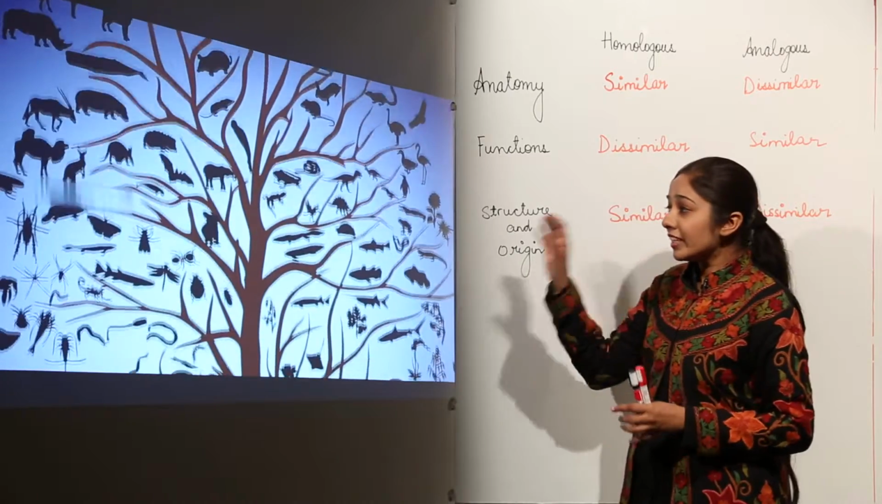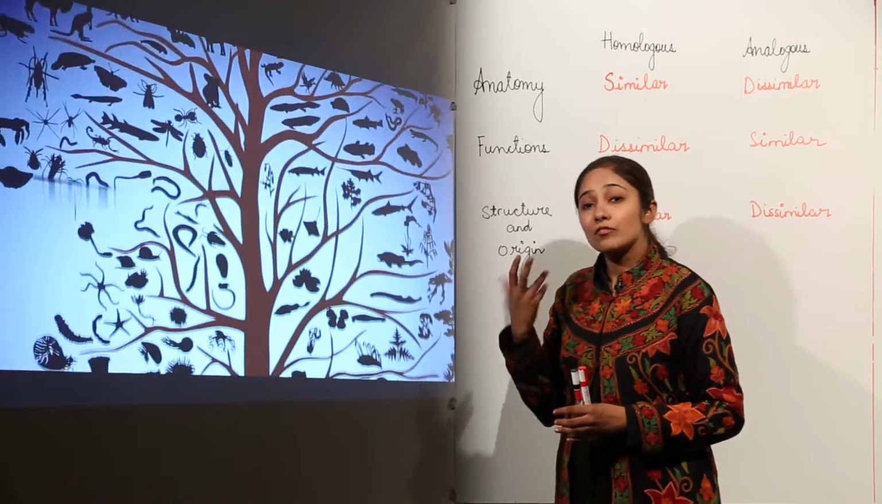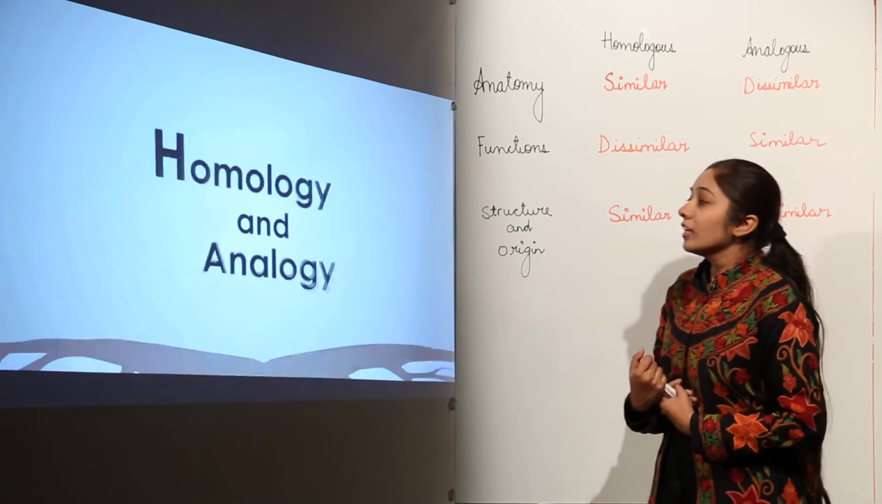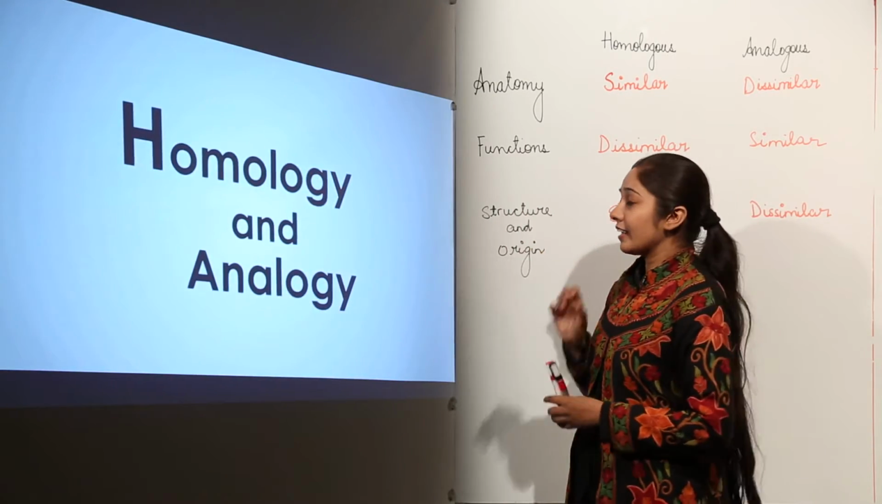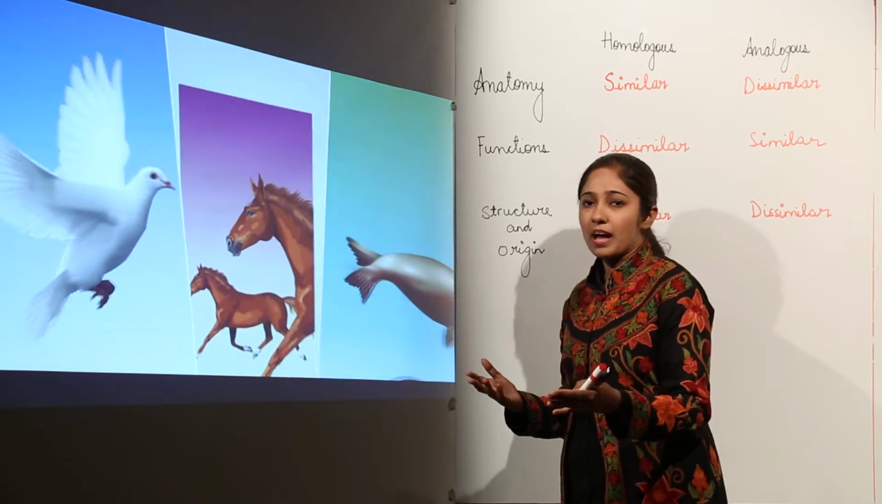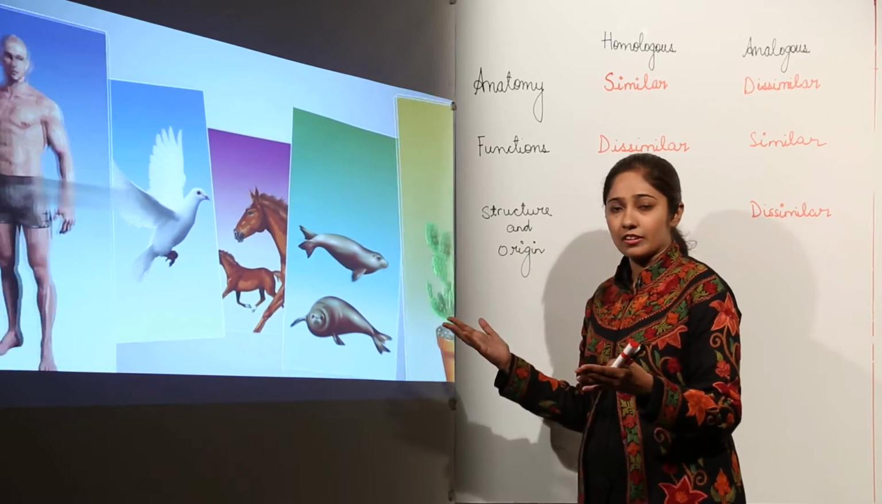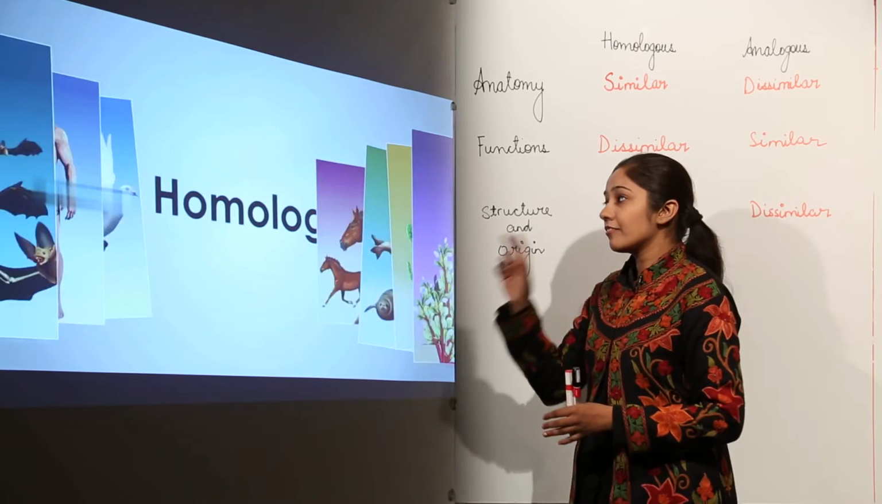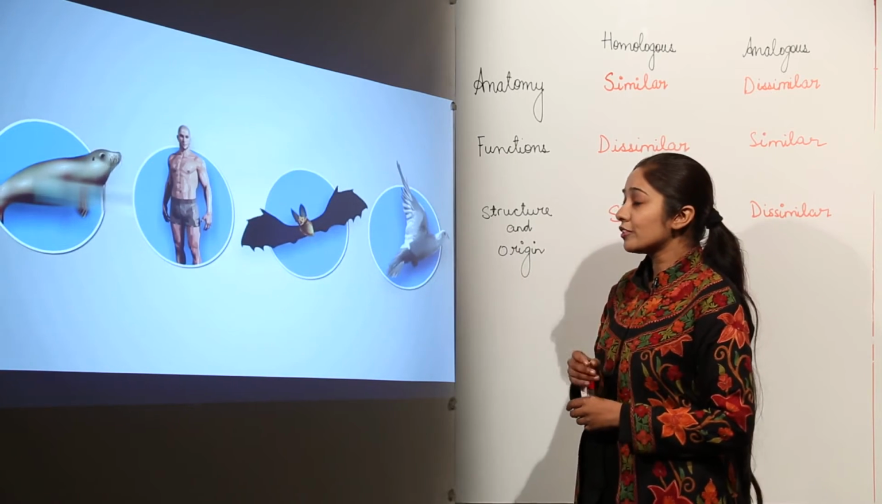So, the evidences are provided by which organs? Homologous organs and analogous organs. So, let us begin with homology and analogy. You see different varieties of plants, different varieties of animals in nature, and their organs provide certain evidences for evolution. Let's start with homology first.